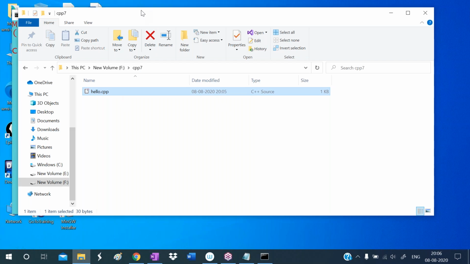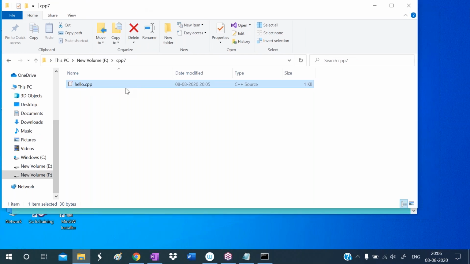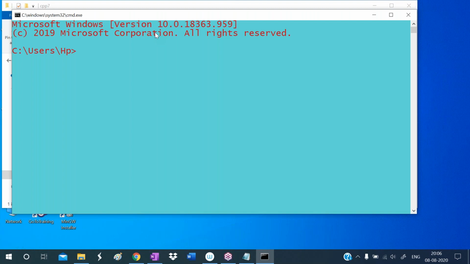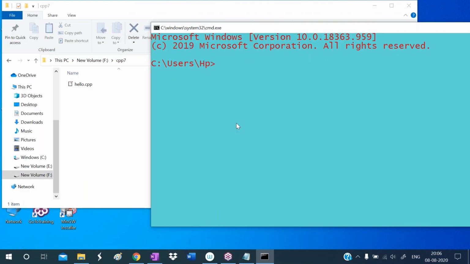I want to compile the program now. So open the command prompt and go to our program location. To go to the F drive we write F colon. Now we are in the F drive. To go to the cpp7 folder we write cd cpp7. So now we are in our folder. This hello.cpp has the source code we have written, with the return statement. Now I want to compile that one.